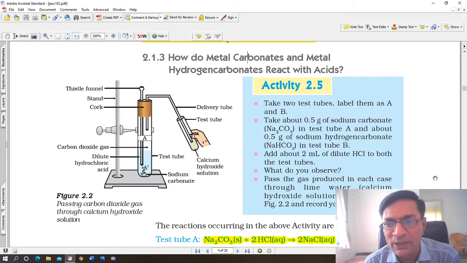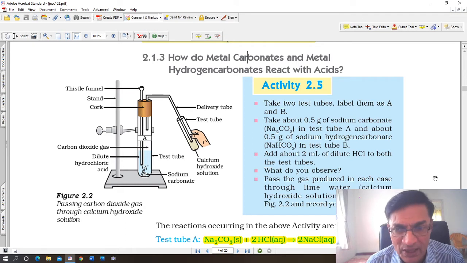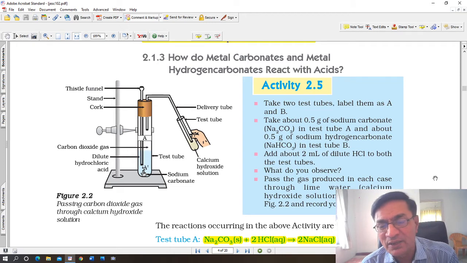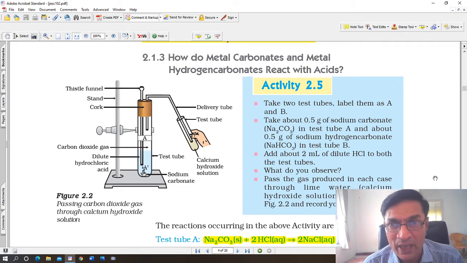Add 2 milliliters of dilute hydrochloric acid to both the test tubes. What do you observe? So what you have done is added 2 milliliters of dilute hydrochloric acid to both the test tubes. One test tube contains sodium carbonate, the other contains sodium bicarbonate, NaHCO3. Then pass the gas which is produced through the delivery tube.